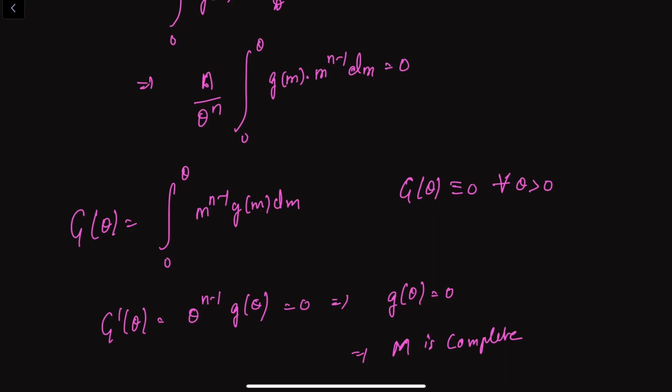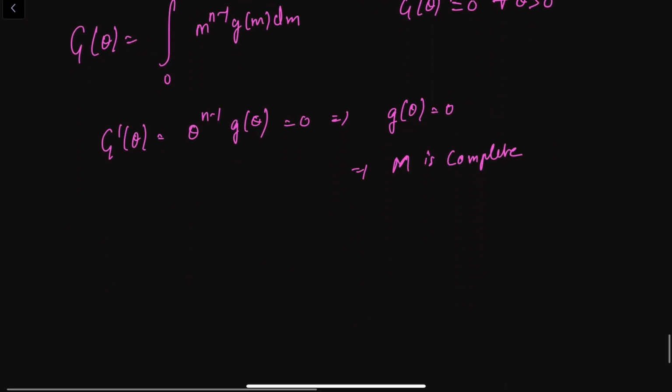Now by using the Lehmann-Scheffé theorem, any unbiased function of a complete and sufficient statistic M is the unique UMVUE.